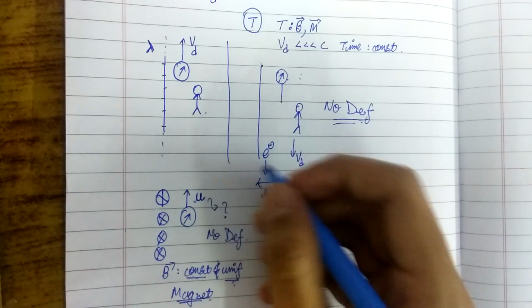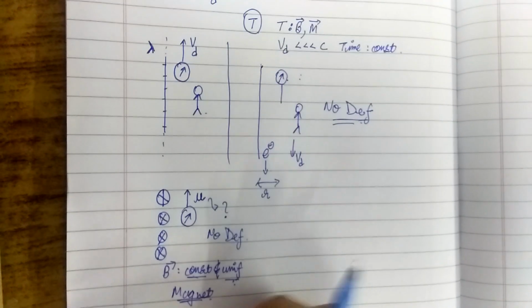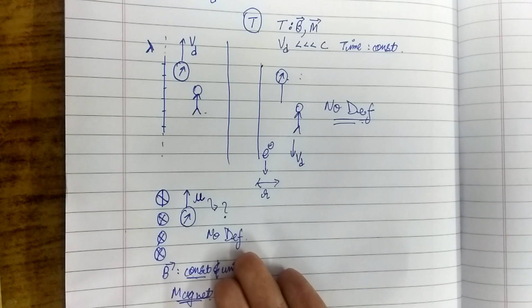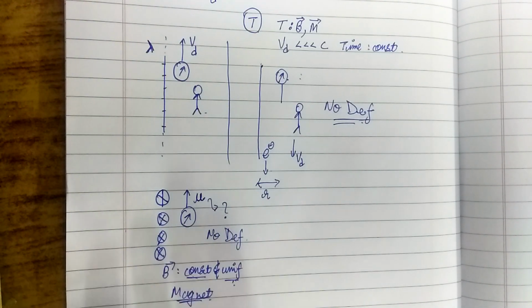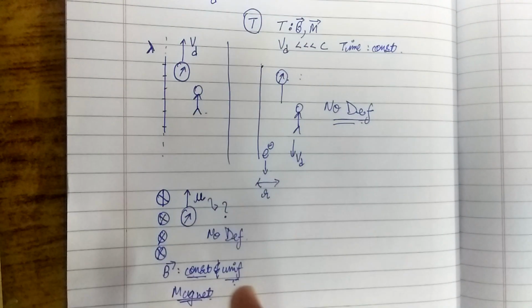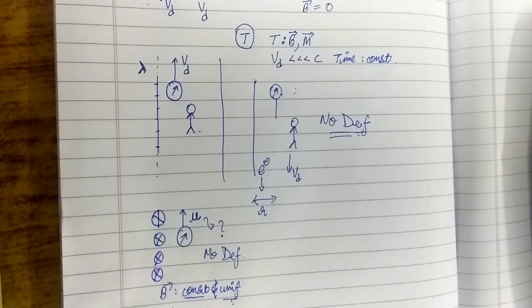So this theory can be proved wrong right here, because we cannot find a particular velocity at which it would stop showing deflections. There is no current carrying wire here, no electrons moving here, no drift velocity of electrons, so we cannot find a velocity for which this compass needle would stop showing deflections.